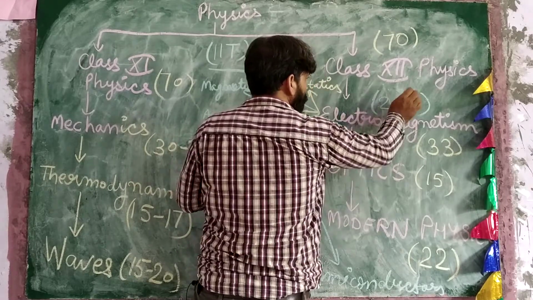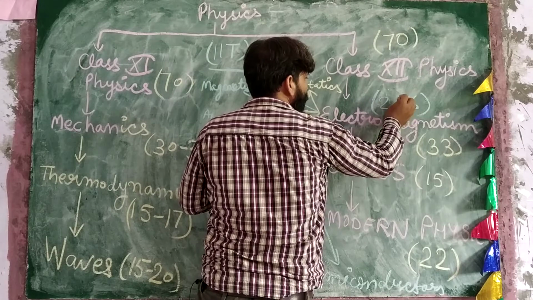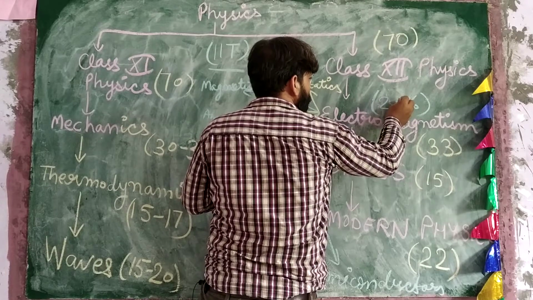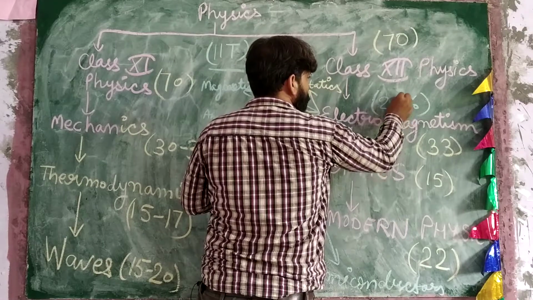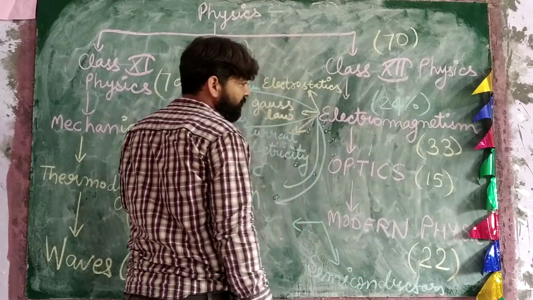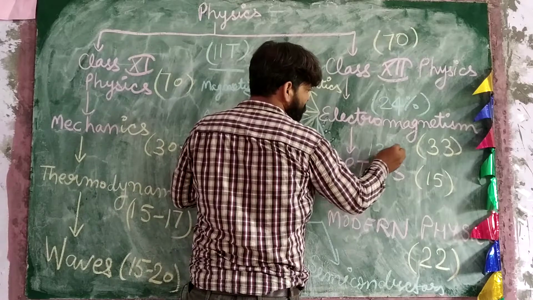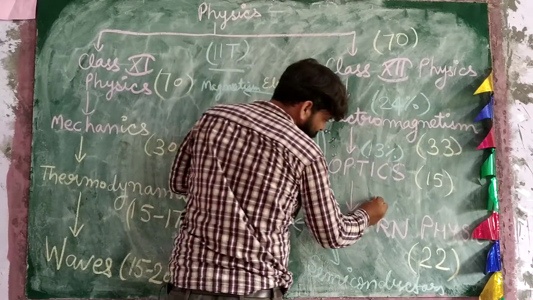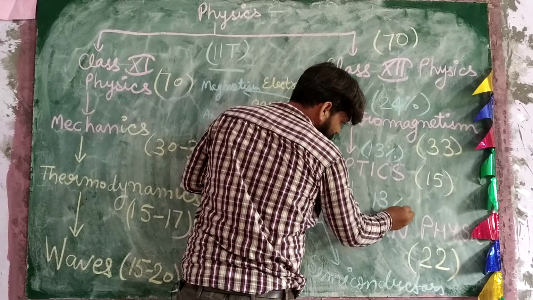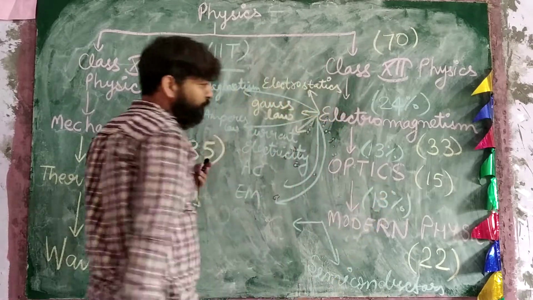Or we can say somehow 24% from mechanics, 13% from optics, and 13% from modern physics.